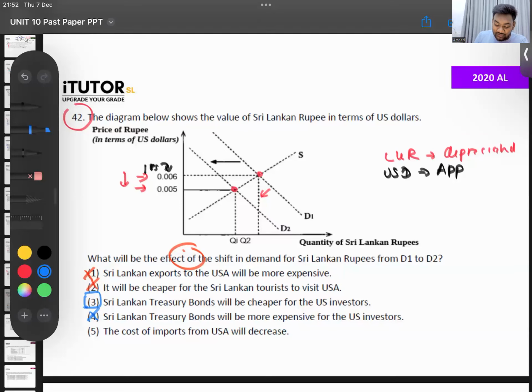Cost of imports from USA will decrease. No, our currency has depreciated. It means whatever we import from USA is now more expensive. Cost will rise, not decrease.